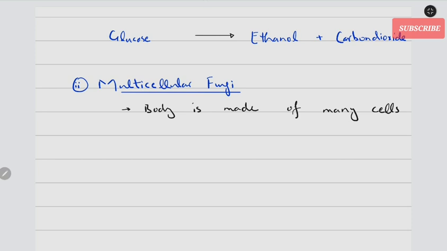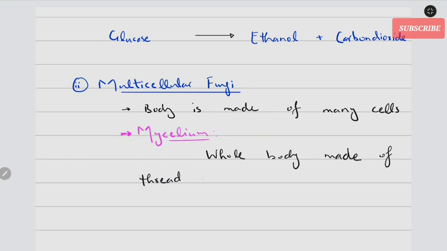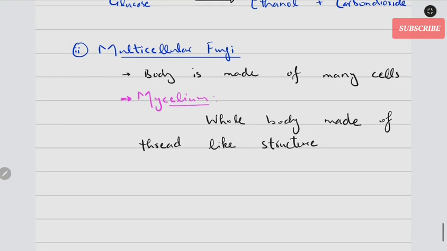The whole body, made of thread-like structures, is called, as a whole, mycelium.